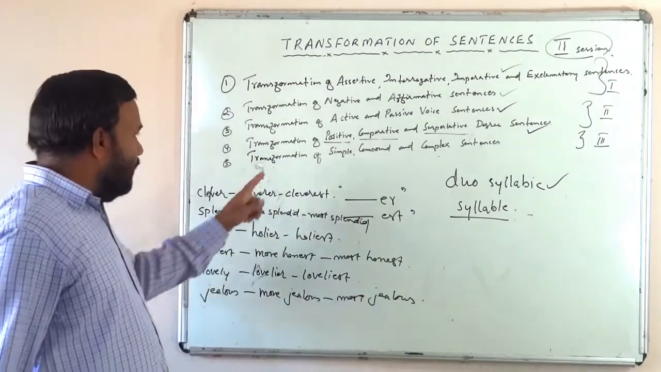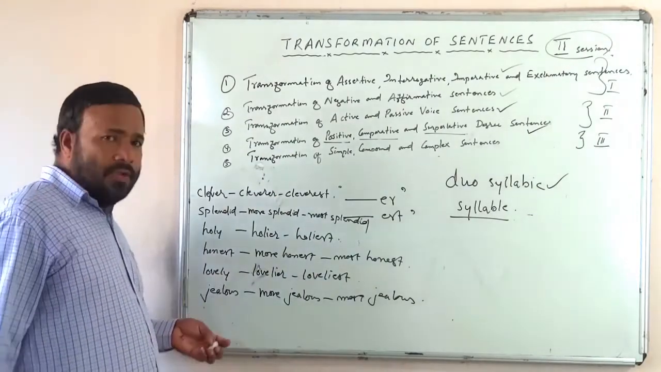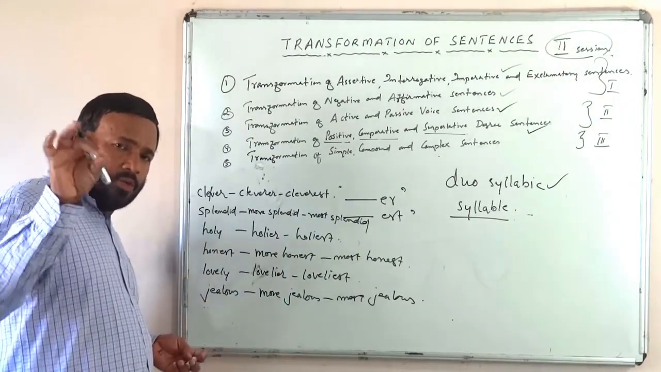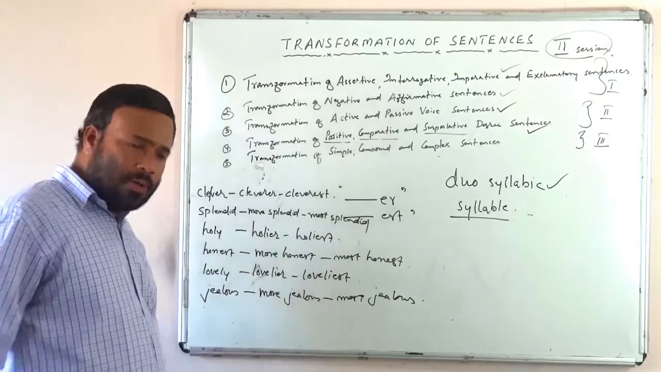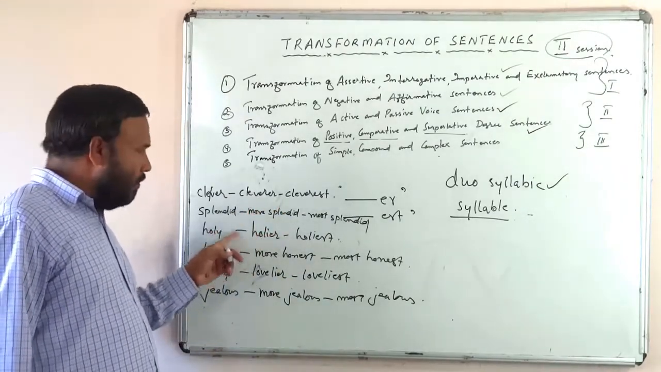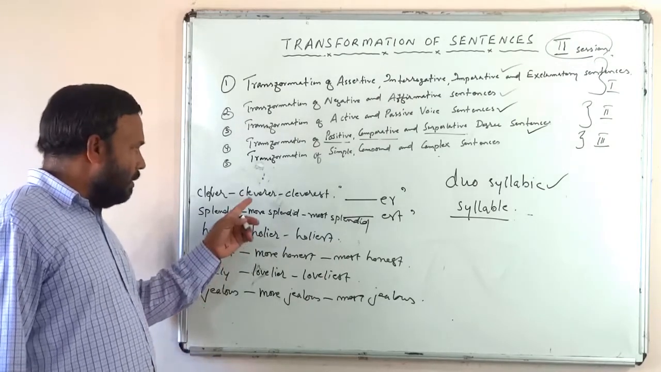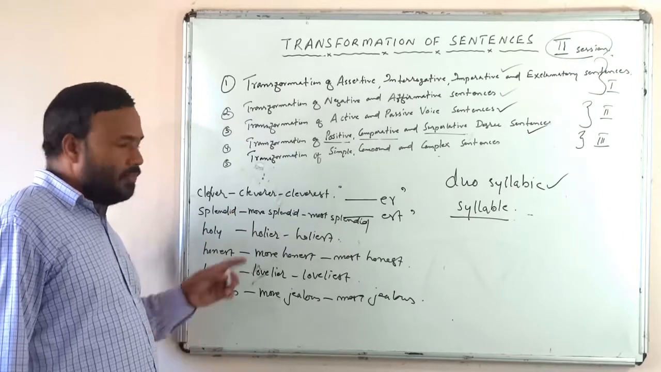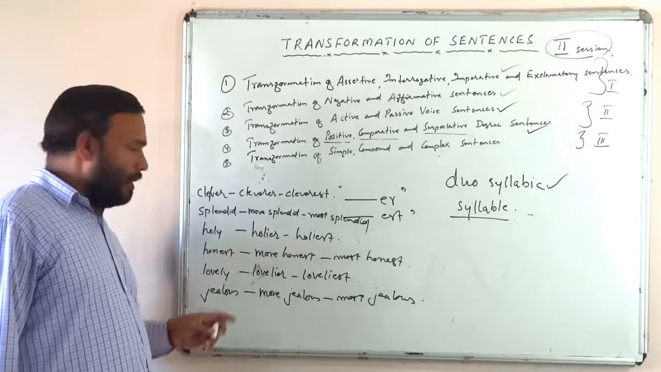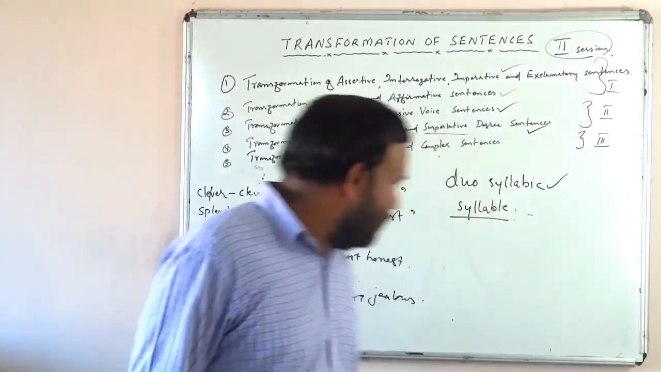So, if it is a monosyllabic word, no problem. Simply add -er and -est. If the adjective contains three or more syllables, then also no problem. Simply add more and most. But if the adjective is a disyllabic word, you must be very careful. Some disyllabic words take -er and -est for the formation of comparative and superlative, whereas some others take more and most. Okay, clear? Now, let us proceed.